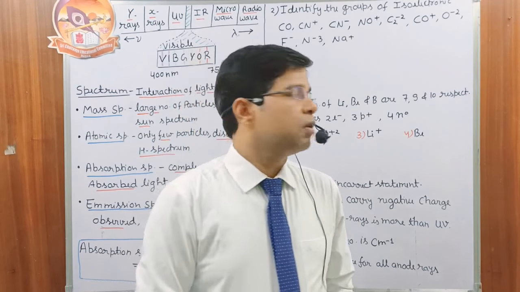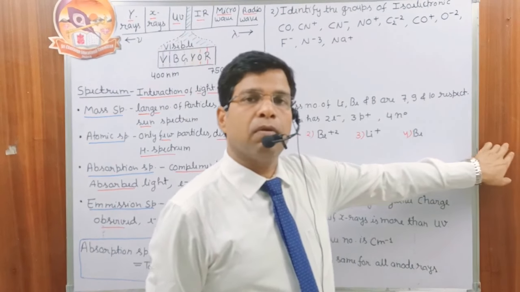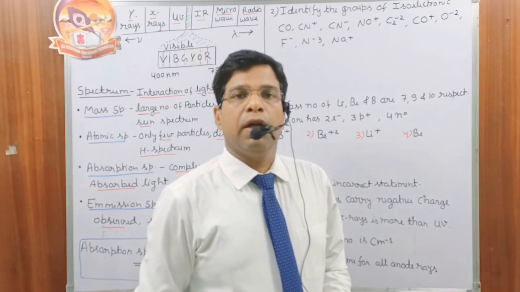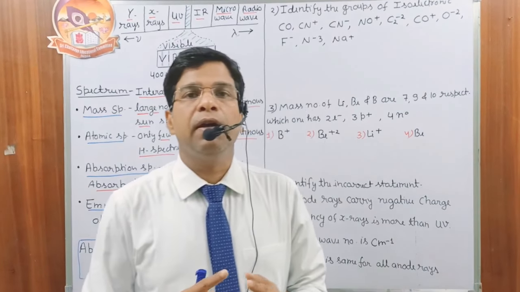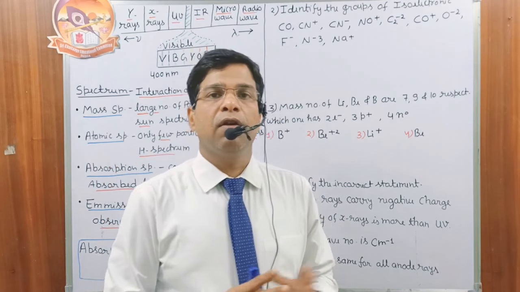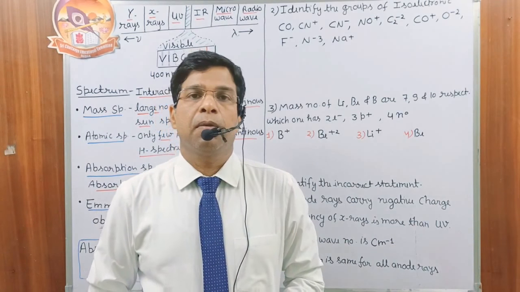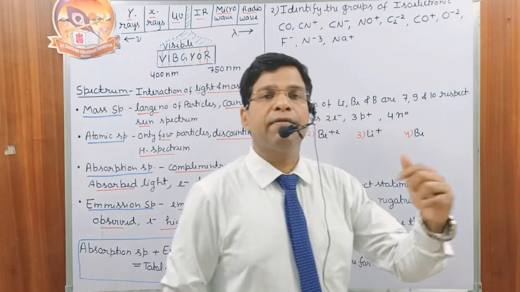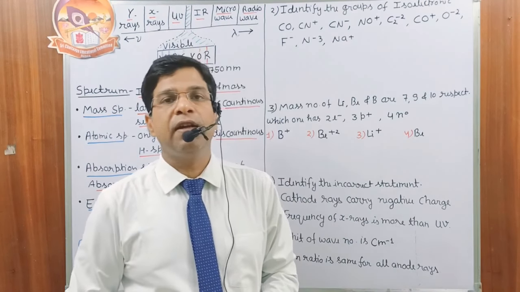For example, suppose we assume this part is wood, and suppose this part is cloth. The particles here and here are different in nature, and the same kind of light falls on this surface and also on this surface, but here the particles interact with the light in a different manner, and here the particles interact with the light in a different manner.